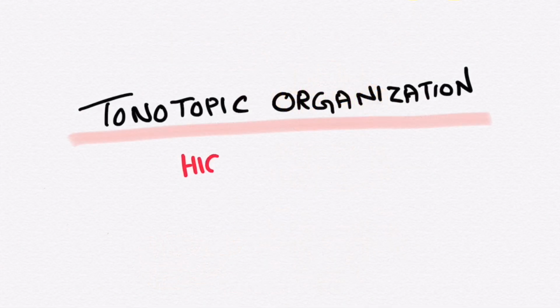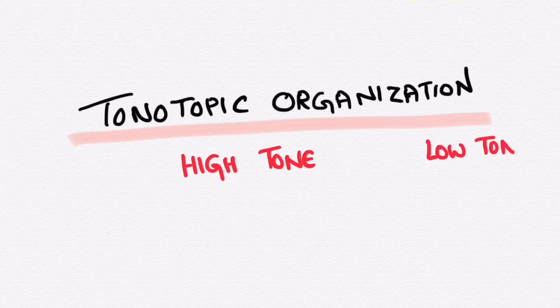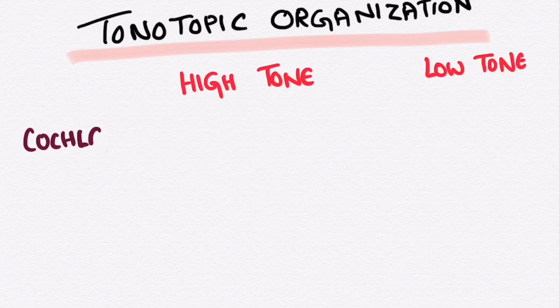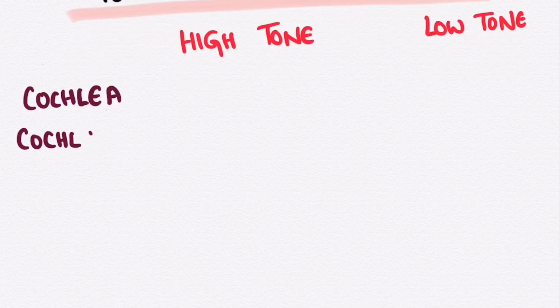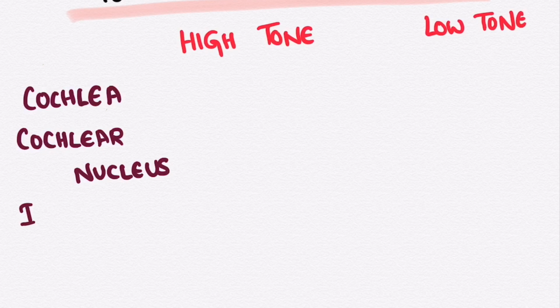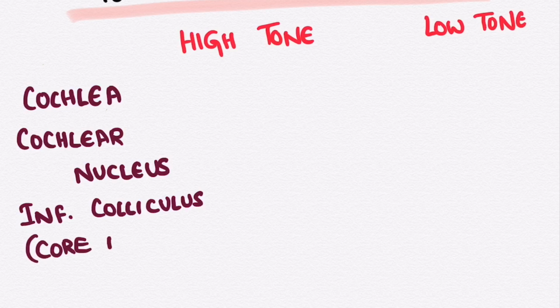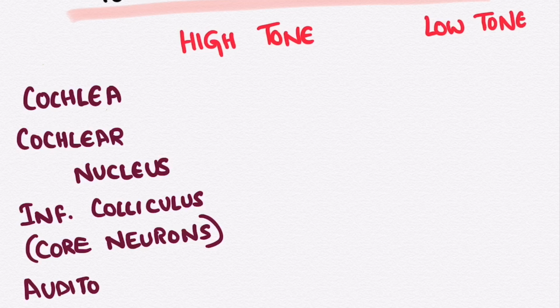Now let's discuss the tonotopic organization of fibers in the auditory pathway responding to high tone and low tone. The various areas are the cochlea, the cochlear nucleus, the core neurons in the central nucleus of the inferior colliculus, which responds to sound, and the auditory cortex.